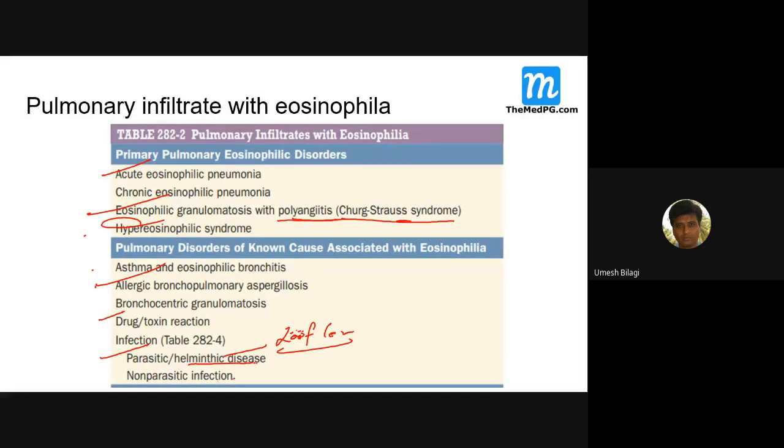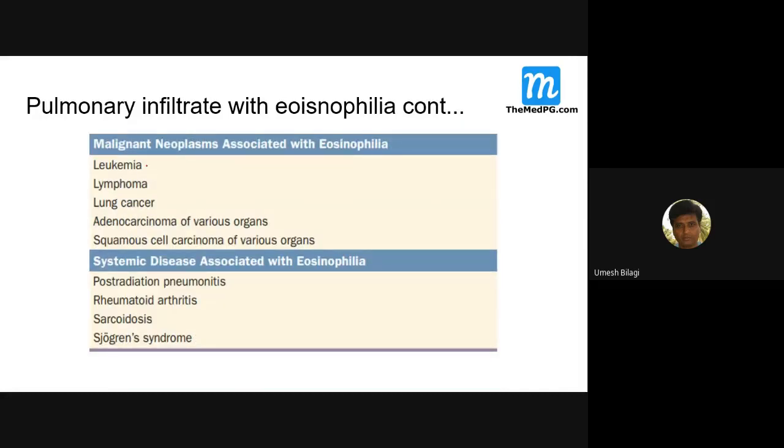Non-parasitic infection can also come with it. And some malignant diseases, leukemia, lymphoma, lung cancer can also present with pulmonary infiltrates with eosinophilia.